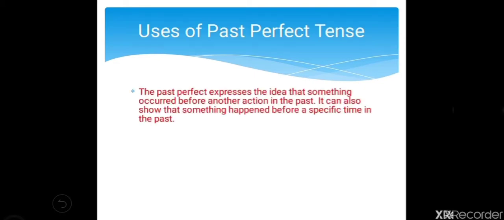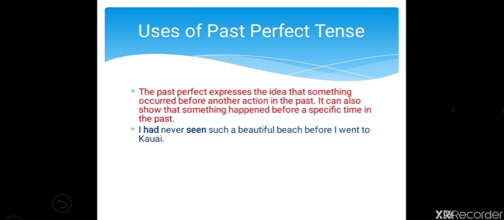Now, what are the uses of past perfect tense? The past perfect expresses the idea that something occurred before another action in the past. So, it can also show that something happened before a specific time in the past. So, let's clear this idea with an example. I had never seen such a beautiful beach before I went to Kauvi.